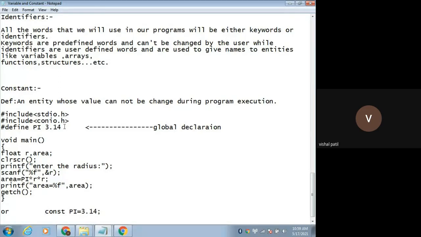This is how you can either declare using the hash symbol, or declare the constant like this. Both are one and the same. It doesn't matter, whatever you feel comfortable with, you can use it.